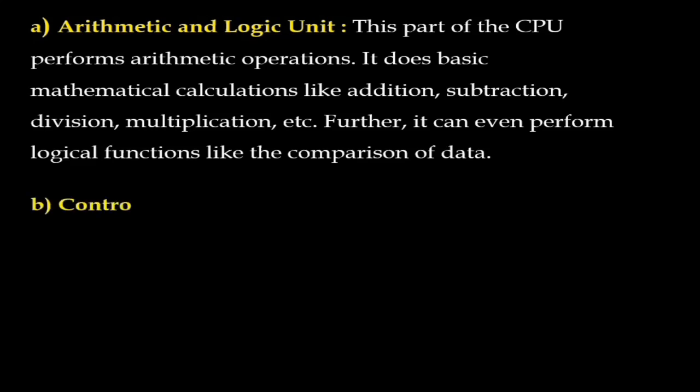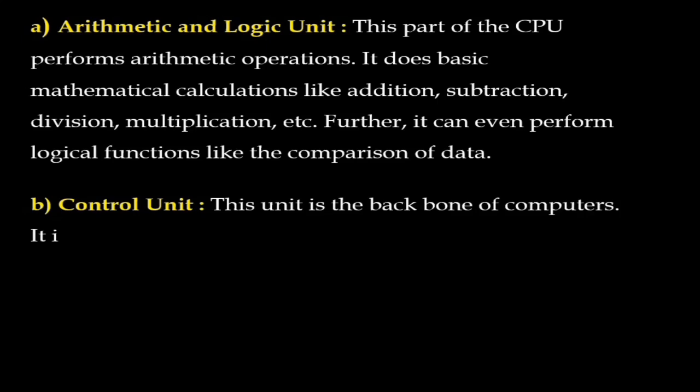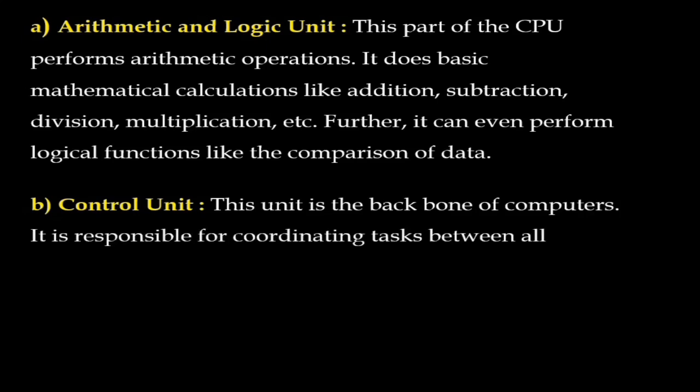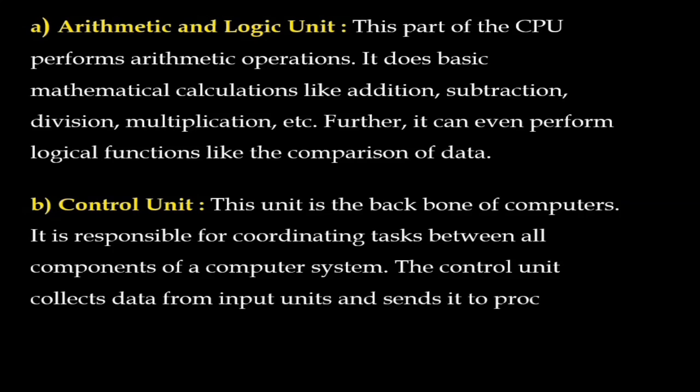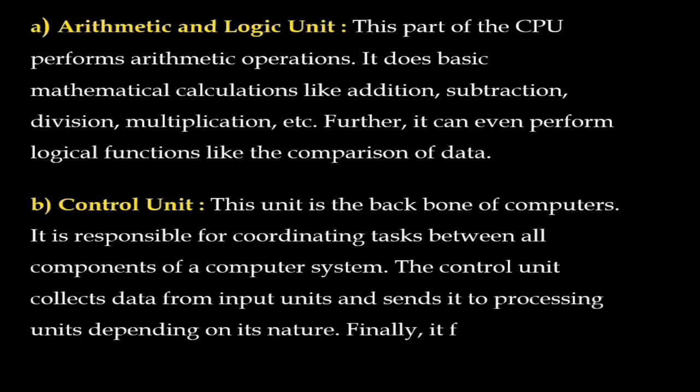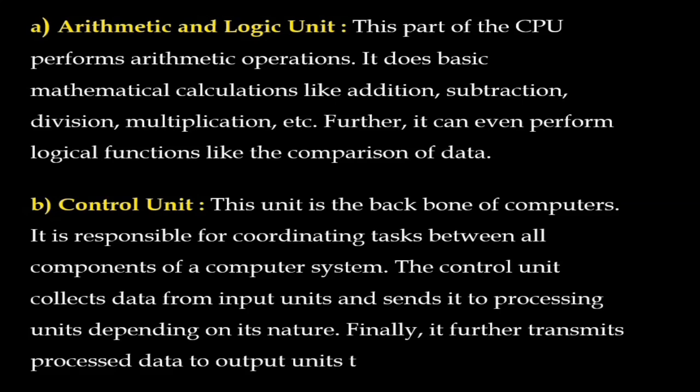The next unit in the CPU is the control unit. It works like a traffic police. Just as the traffic police control the traffic on the road, in a similar way in the computer system the control unit does the same. This unit is the backbone of the computer. It is responsible for coordinating tasks between all components of the computer system.